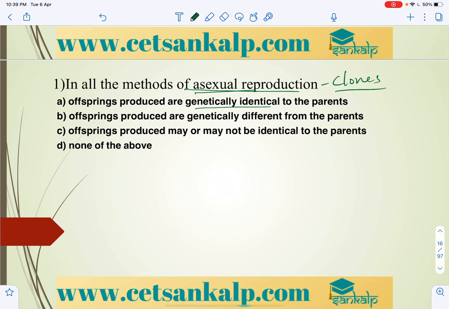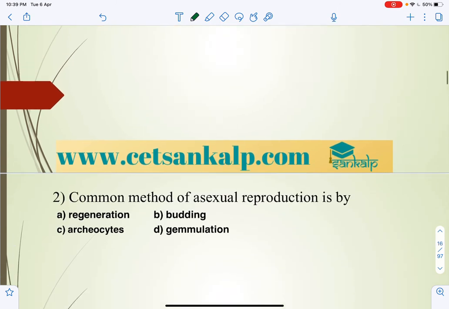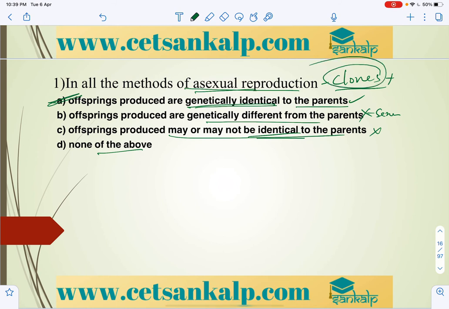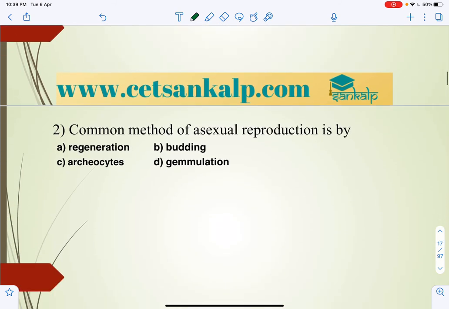Offspring produced are genetically identical to their parent, with morphological external similarity as well, so that is correct. Offspring produced are genetically different, that is sexual reproduction, so wrong. Offspring may or may not be identical, no, they are always identical. So none of the above, and the answer is A. In all methods of asexual reproduction, clones are produced which are identical genetically and morphologically.